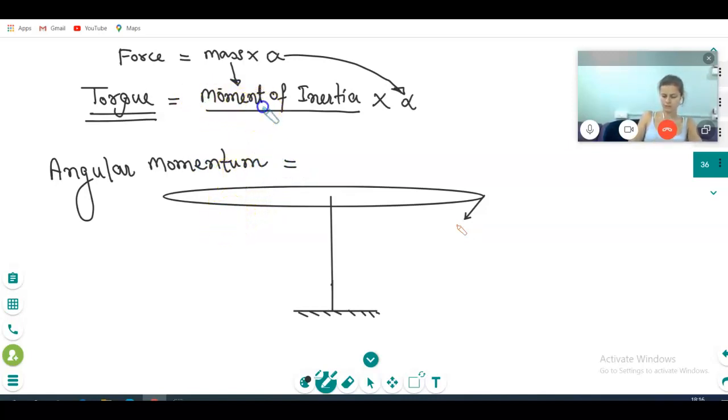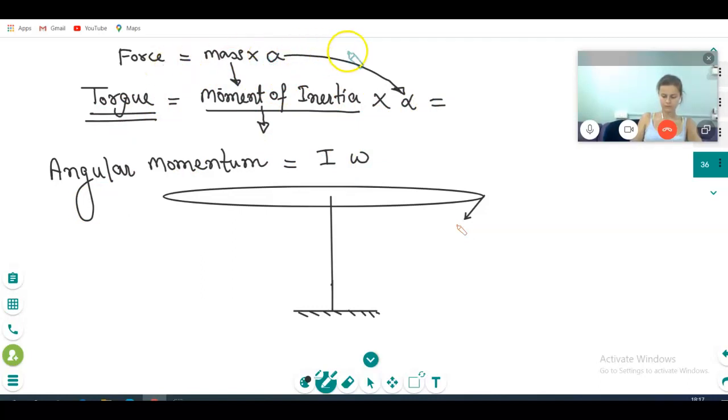We will use everywhere now moment of inertia, I, into omega, the angular velocity. I into angular velocity. Is it clear?